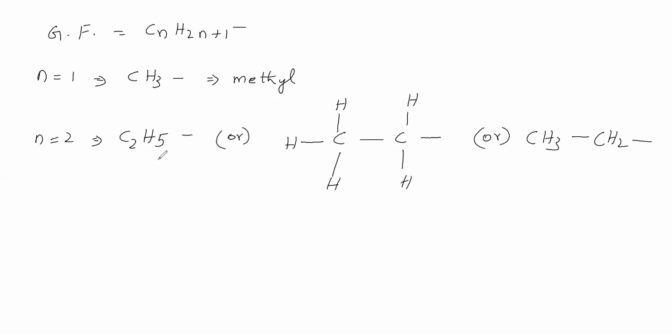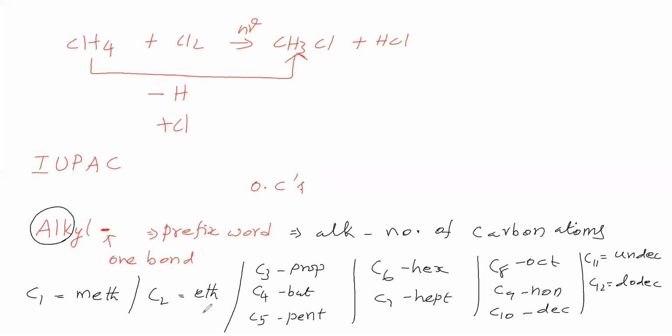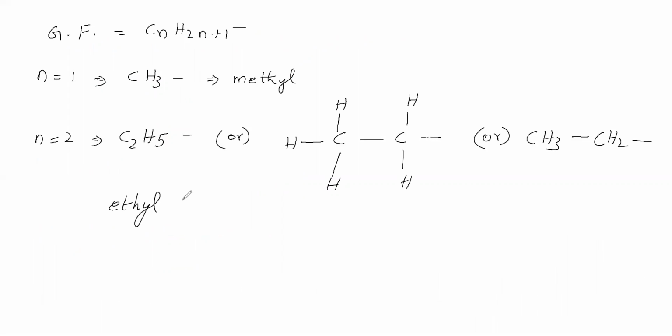Now, what is the name of this C2H5? In C2H5, the number of carbons is 2, and for 2 carbons the alk name is eth. Therefore, the name of this group is ethyl, and the bond we have to give. For this ethyl, an abbreviated form is also given. What is that abbreviated form? First 2 letters, first letter capital, second letter small. This ethyl we will write as Et. Like this, methyl also we will write as the first 2 letters, capital M, small e, Me.